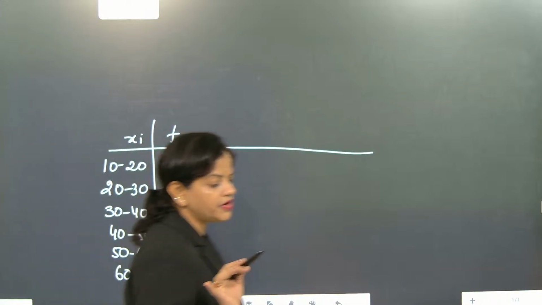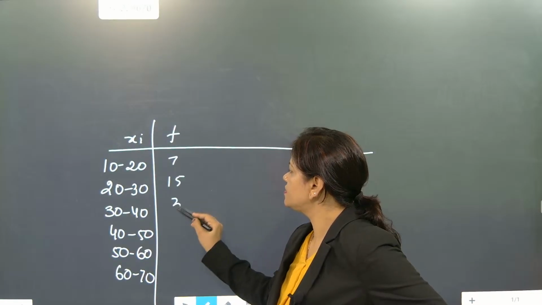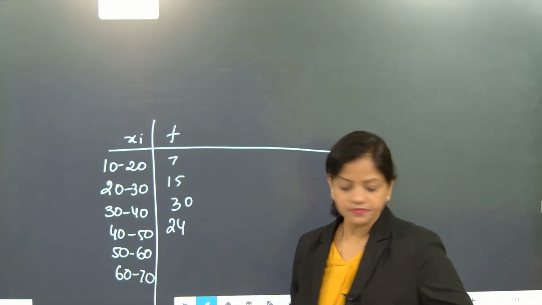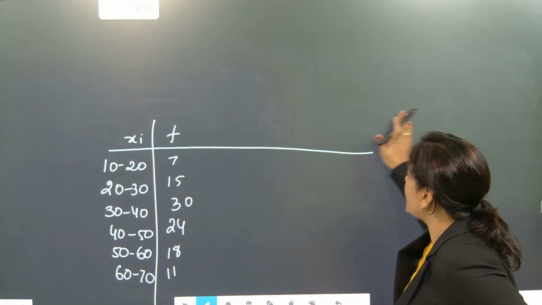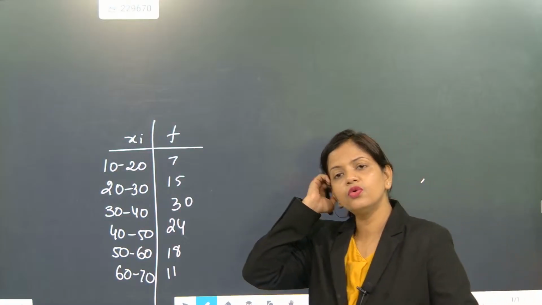The frequencies we are getting are 7, 15, 3, 30, 24, 18 and 11. Then how to find the range of it? What is the range of grouped frequency?